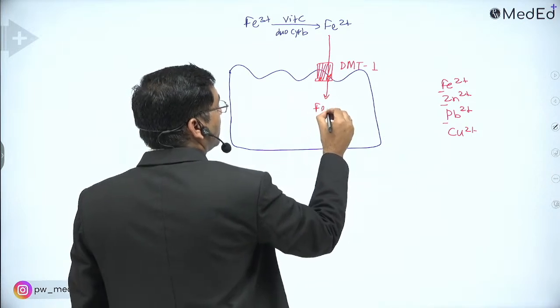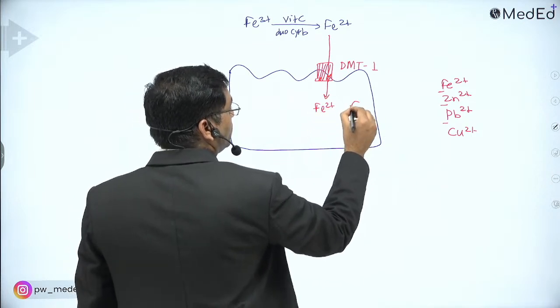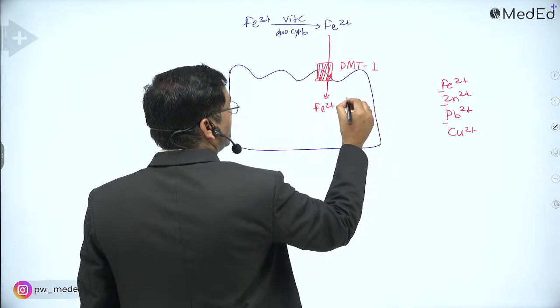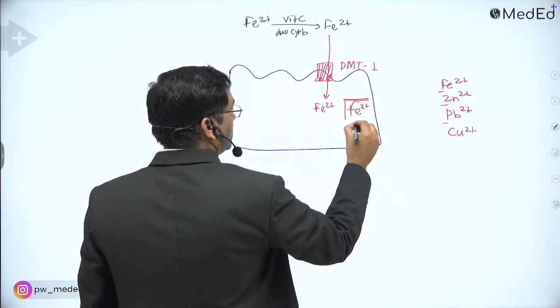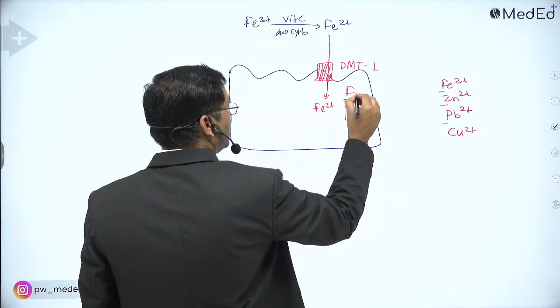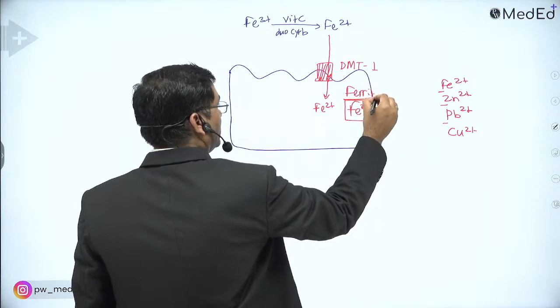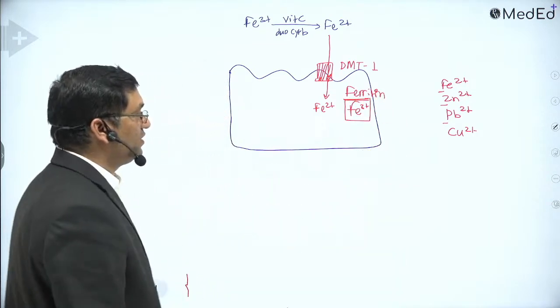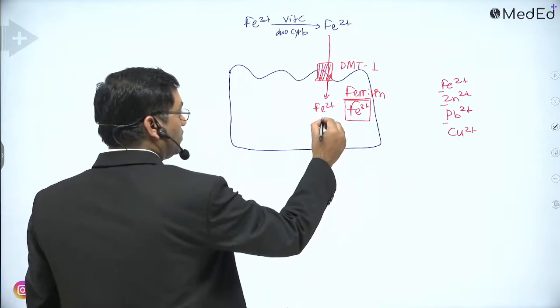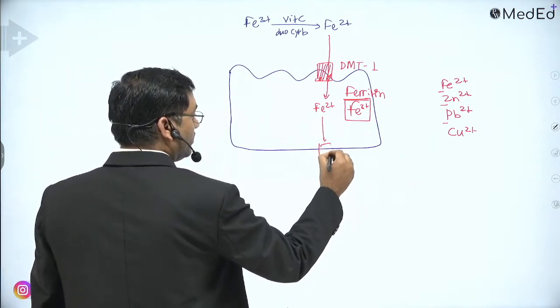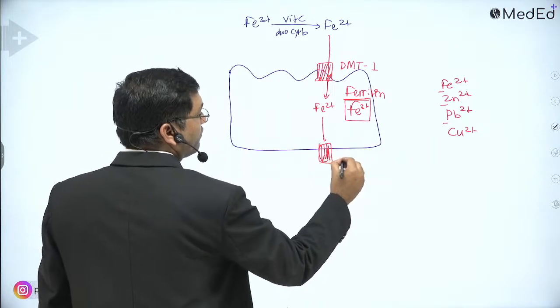Some is converted into ferric form and stored in the form of ferritin. Ferrous iron is transported out by a protein known as ferroportin.